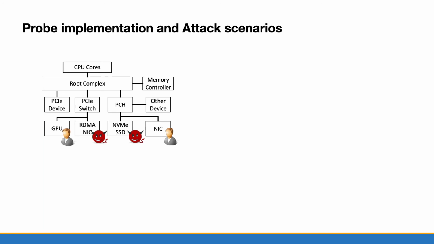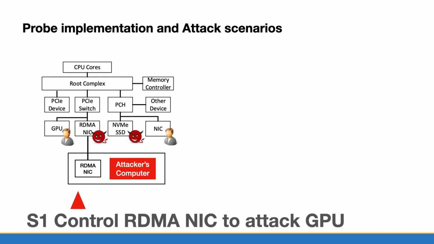However, how to design the probes depends on attack scenarios, and we implement our attack in two scenarios. In the first scenario, the shared switch is the PCIe switch. When the victim uses the GPU on the server, the attacker can use an RDMA network card on her machine to probe the RDMA at a high speed on the server, and then infer the victim's secrets.